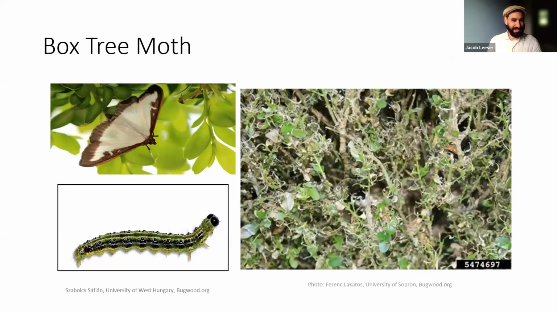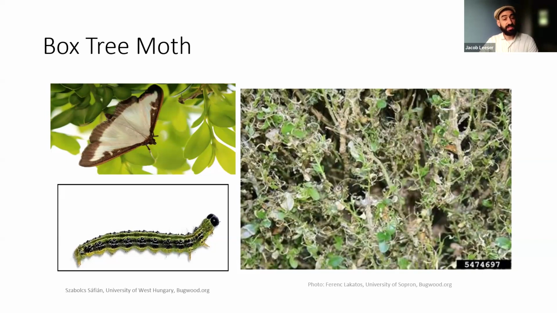So here's the insect. This is an insect that has multiple life cycles in a year, and the life cycles aren't necessarily synchronized, so we will see multiple life stages at the same time. You can identify this caterpillar: it's got black and white spots with black, green, and yellow stripes running along the length of it.